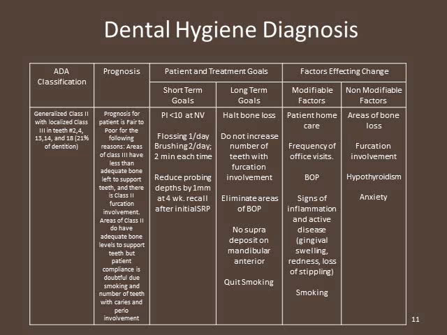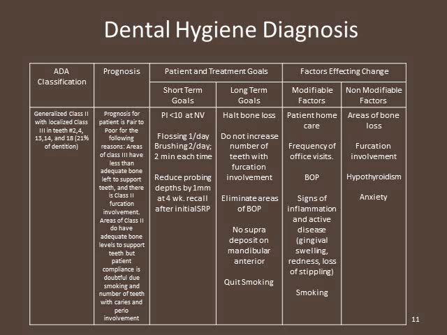The short-term goals for treatment are that our PI be less than 10%. We want the patient to be flossing once a day, brushing twice a day for 2 minutes each time. We would also like to reduce probing depths by 1 millimeter at our 4-week recall following the initial SRP.